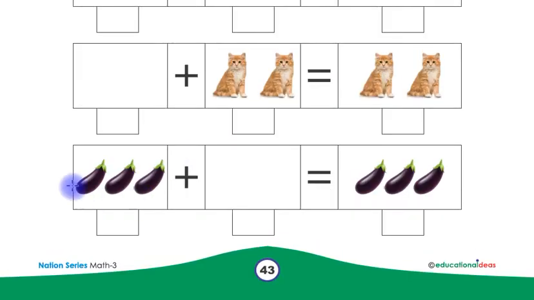Look at this, children. These are 3 brinjals. Children, you have to write number 3 here in this box. Plus, there is nothing in this box, children. This is empty. This means 0. Children, you have to write 0 here. 3 plus 0 equals to 3. Children, you have to write number 3 again here in this box, because 0 does not change any quantity. 3 plus 0 equals to 3.